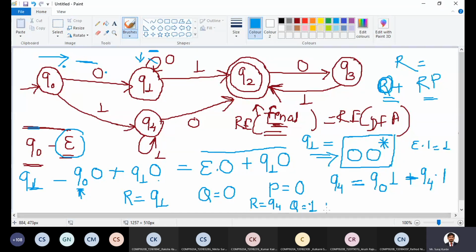Q is equal to 1, P is equal to 1. What is the solution? Q4 is equal to Q P star, 1, 1 star. The first one is required and the second one can be repeated 0 or more times and still it will be in the state Q4. This is the regular expression for Q4.